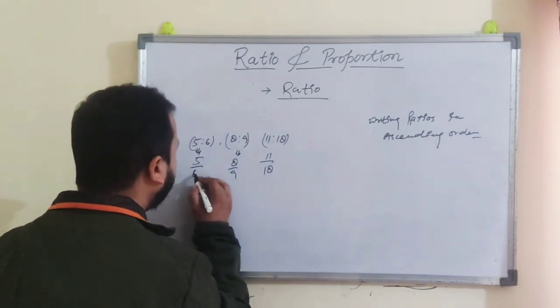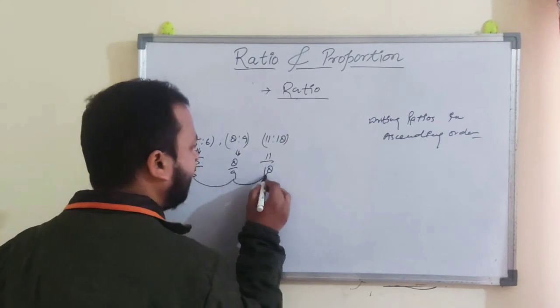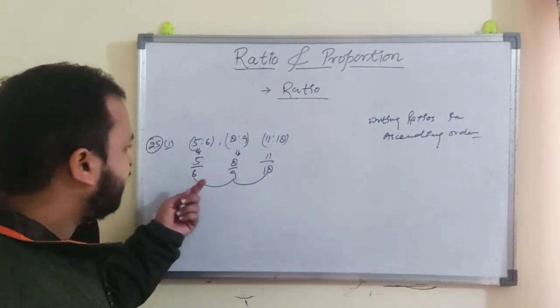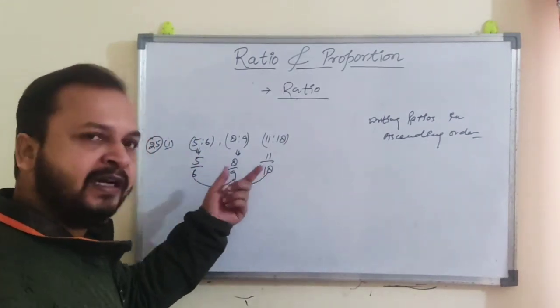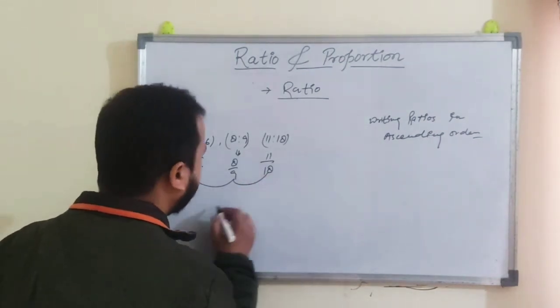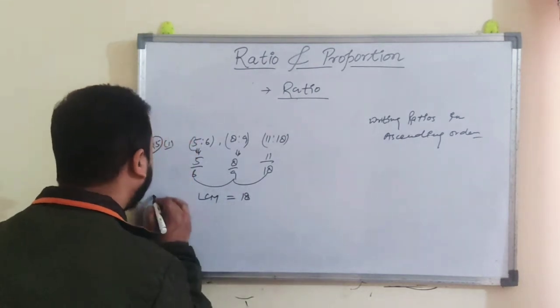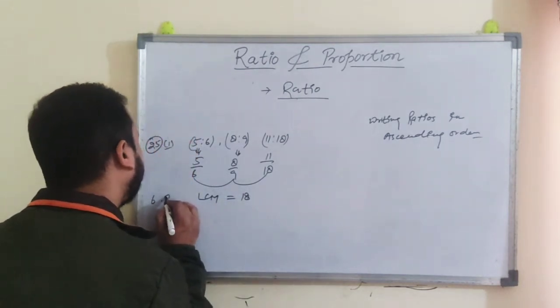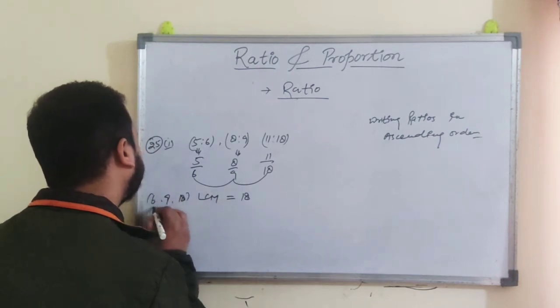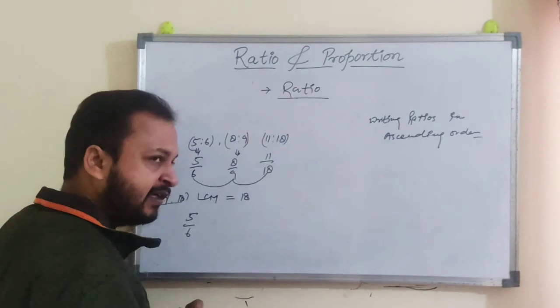Now you have to find the LCM of 6, 9, and 18. So 6 threes are 18, 9 twos are 18, and 18 ones are 18. So you can simply find that the LCM is 18. Now this 5/6 is written.